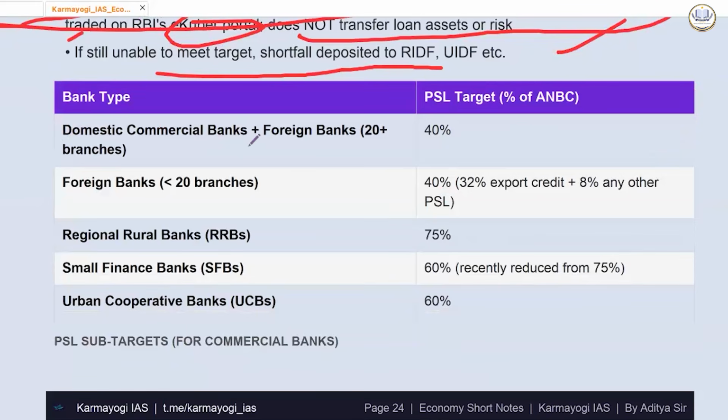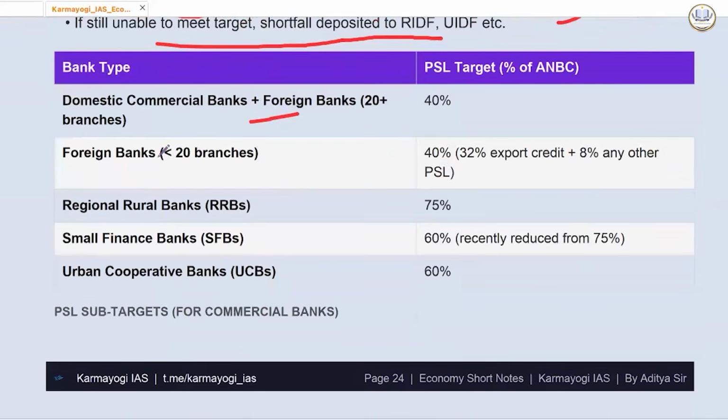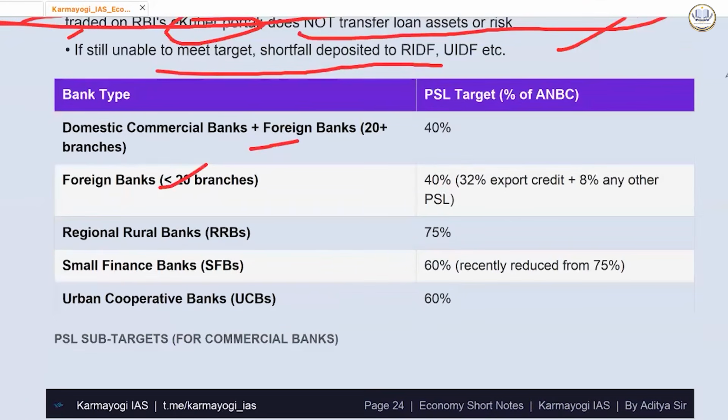We have domestic commercial banks versus foreign banks. We have 20 plus branches. We have foreign banks. Okay, there are different priority sector lending targets. For domestic commercial banks and foreign banks, we have a 40% PSL target. For foreign banks having more than 20 branches, there is 40%, where 32% is export credit plus 8% any other PSL.